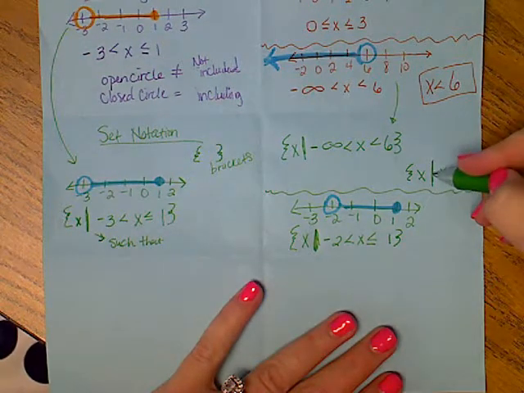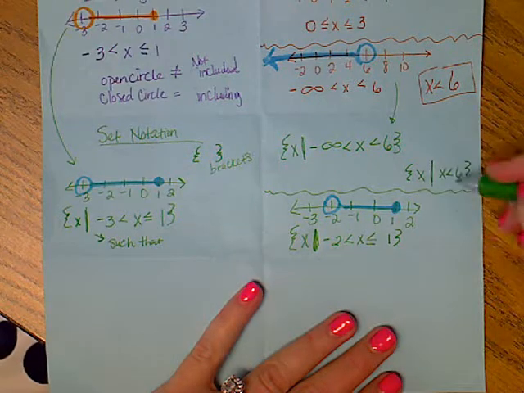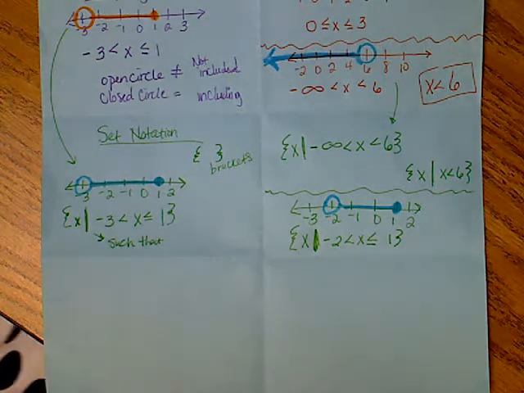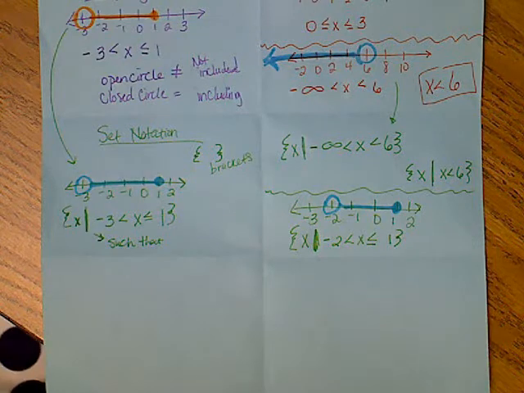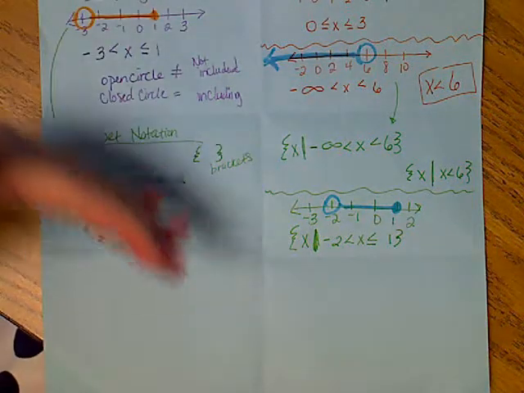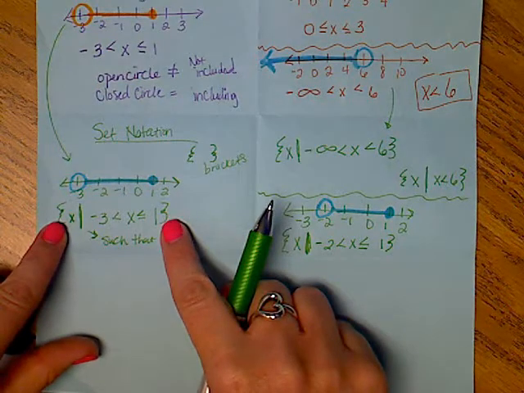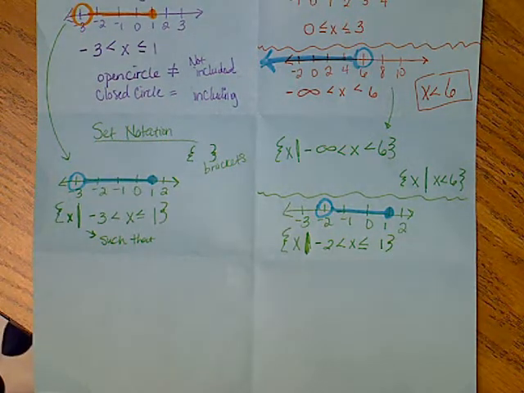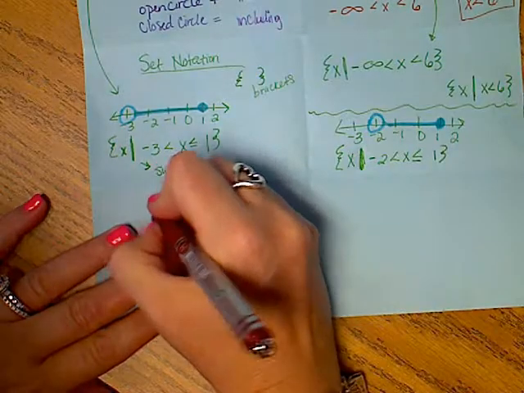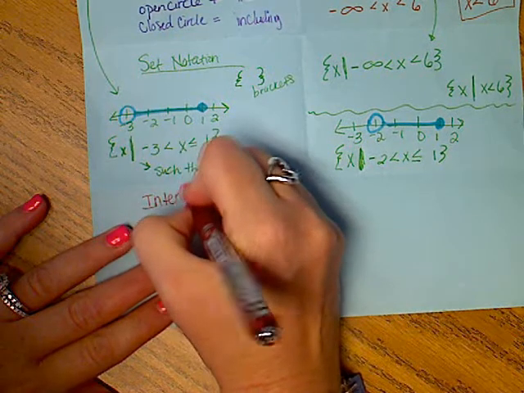You drop it in, you throw your such that, X, and your braces, brackets, whatever they are. Okay? That's set notation. Set and inequality are almost identical. This has a few added symbols. That's it. So the last notation, which is really everyone's favorite, is called interval notation.